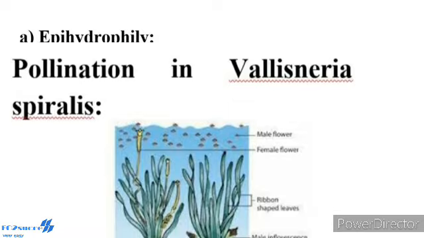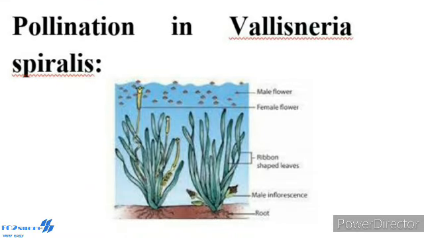Pollination in Vallisneria spiralis. It is a dioecious, submerged, rooted hydrophyte. The female plant bears a solitary flower which rises to the surface of the water using a long coiled stalk at the time of pollination. A small cup-shaped depression is formed around the female flower on the surface of the water. The male plant produces male flowers which get detached and float on the surface of the water. As soon as the male flower comes closer to the female flower, it settles in the depression and contacts the stigma, thus bringing about pollination.